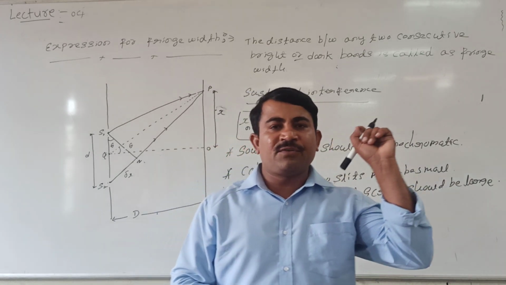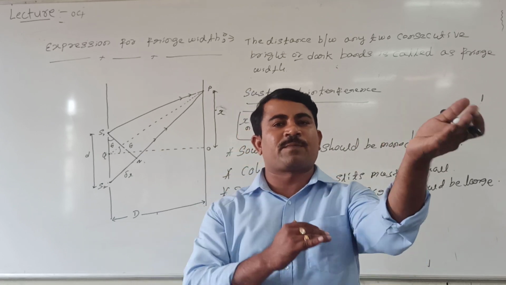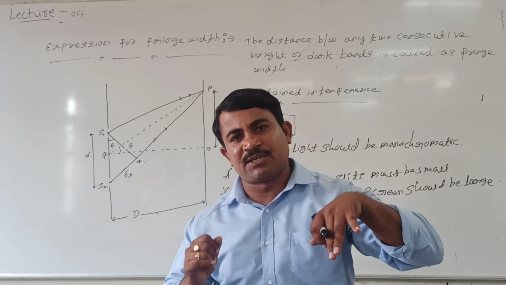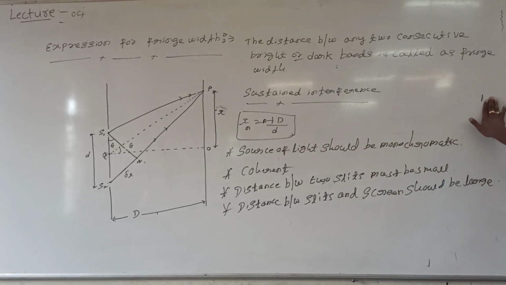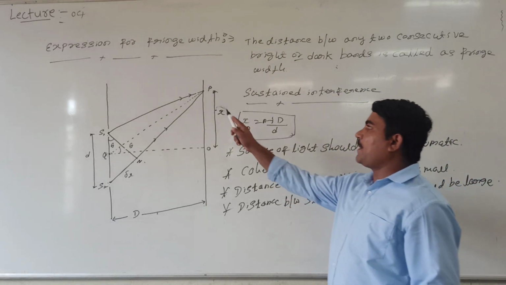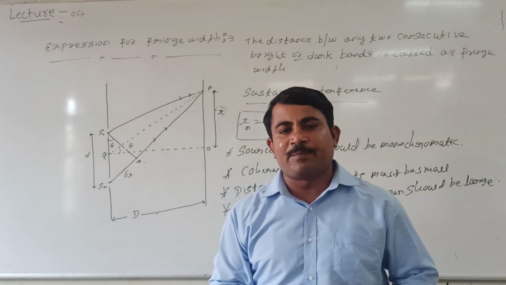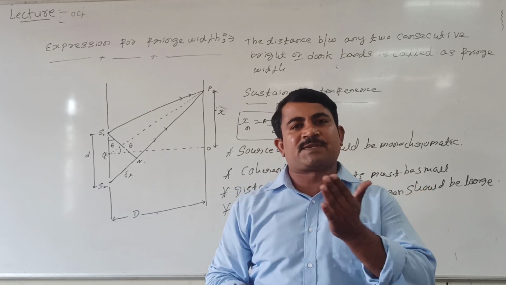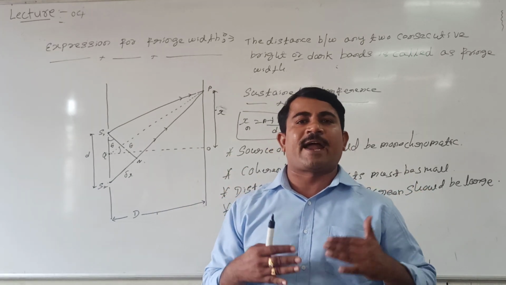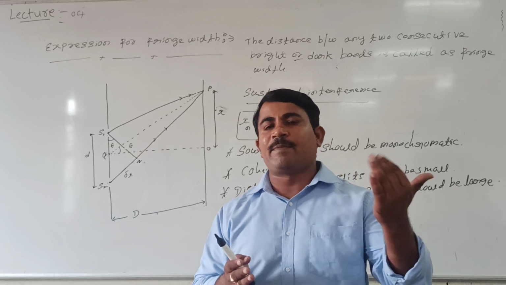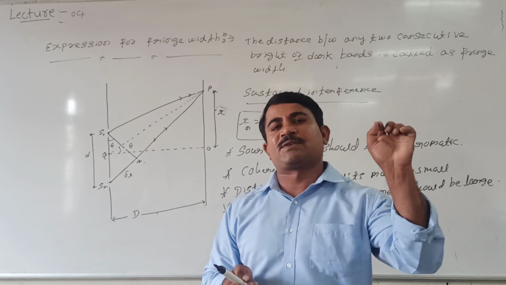Then I can take the condition for maximum intensity and the condition for minimum intensity. To understand this, we should know when, at the point P, either a bright band or a dark band is possible. A bright band is possible when two waves of the same wavelength and same amplitude intersect at point P such that the crest of one wave overlaps with the crest of another, or trough overlaps with trough.